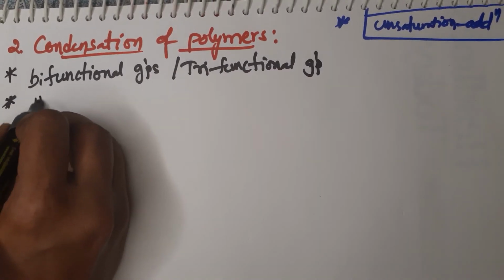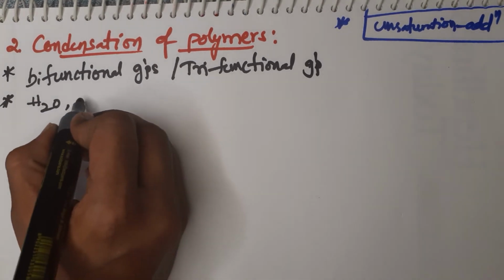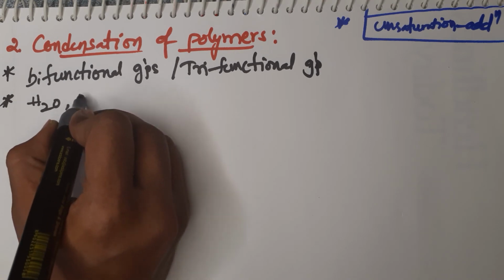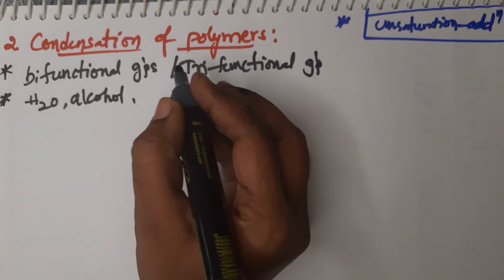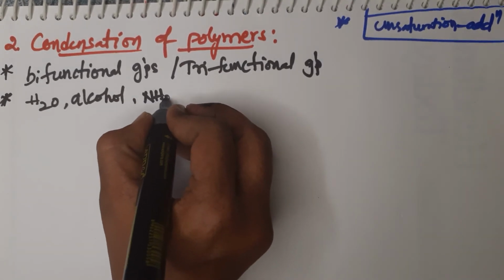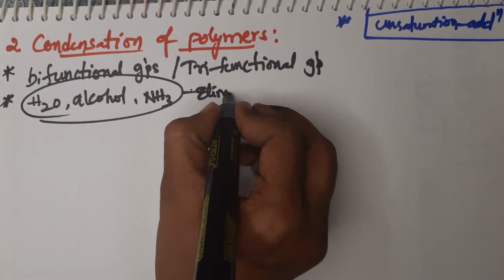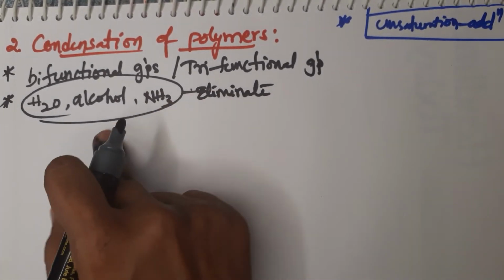And one more important point is there: in condensation polymerization we are eliminating simple molecules like water, alcohol, especially ethyl alcohol or methyl alcohol, and ammonia. So we can eliminate these molecules while combining the monomers.